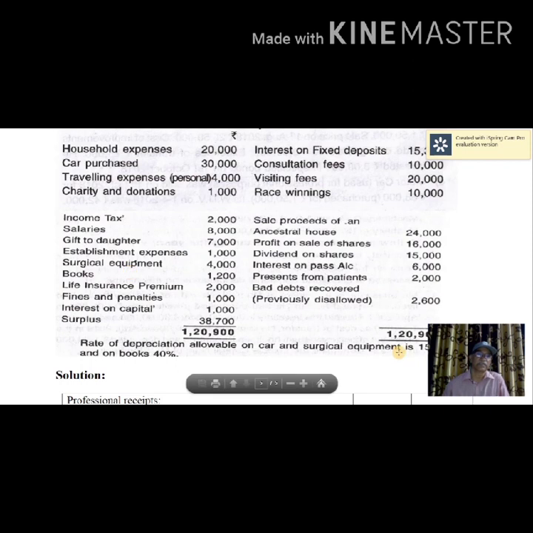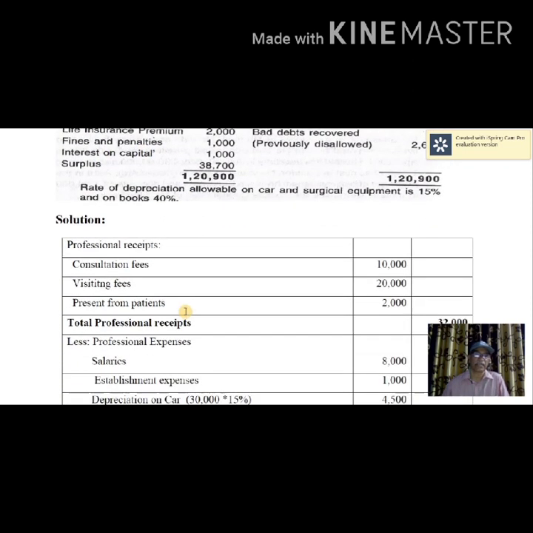Life insurance premium 2,000 is personal in nature, so not allowed. Fines and penalties are not allowed. Interest on capital is also not allowed. Therefore, these are the items allowed as professional expenses.